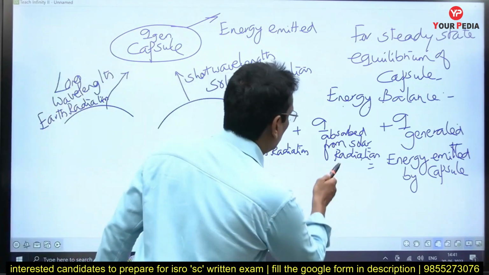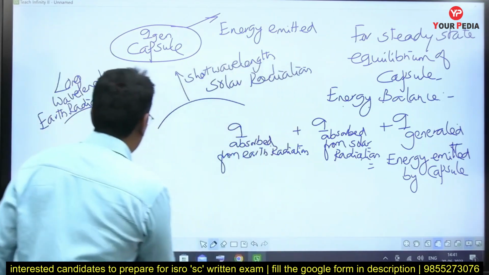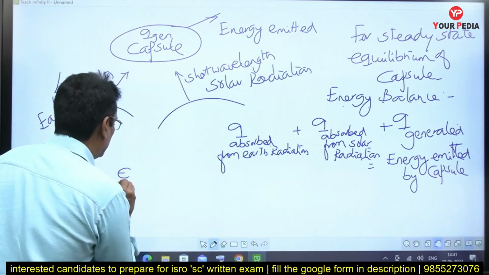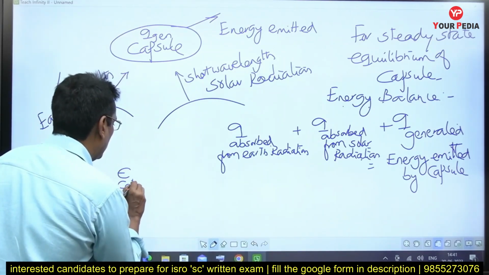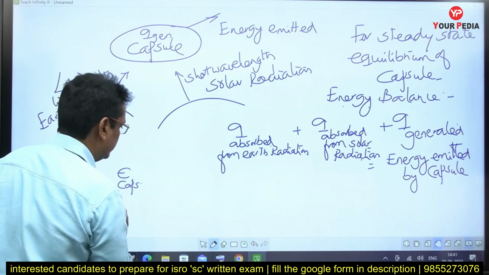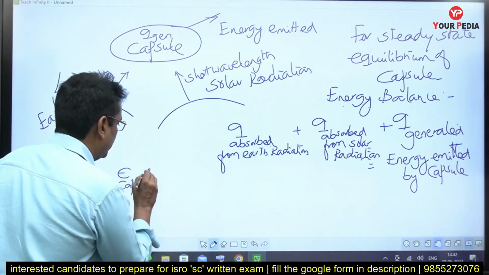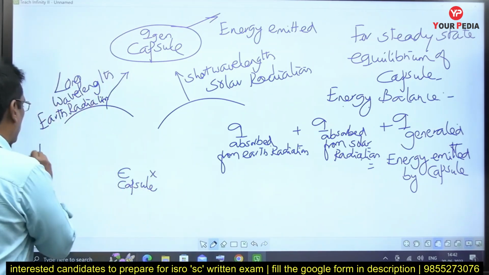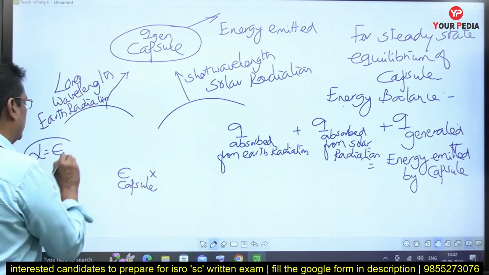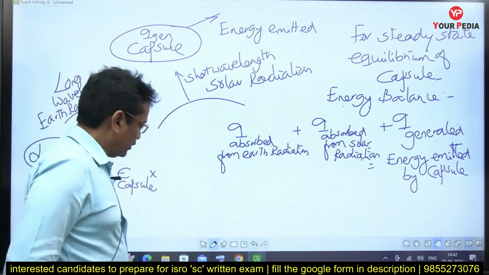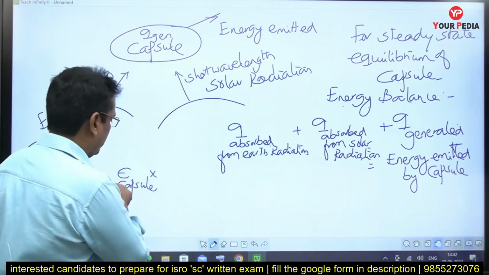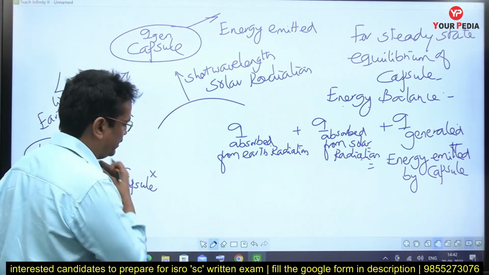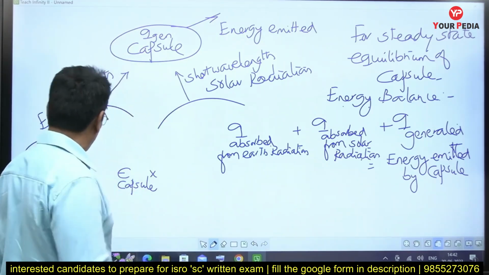First let me, that is emissivity of the capsule into earth radiation, because alpha is equal to epsilon from Kirchhoff's law. So for the long wavelength radiation, emissivity of the capsule is its absorptivity.